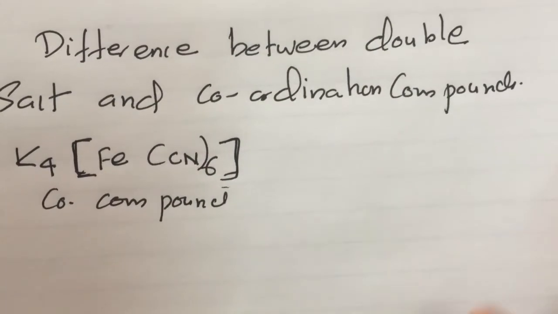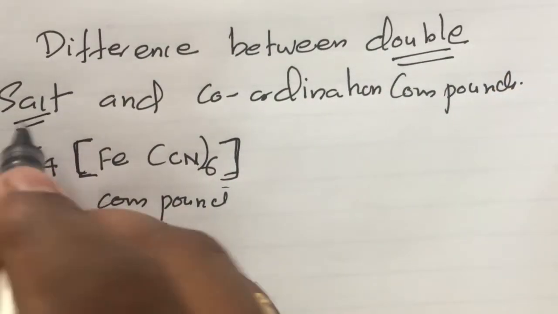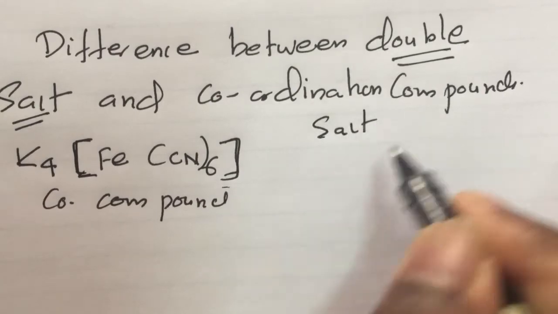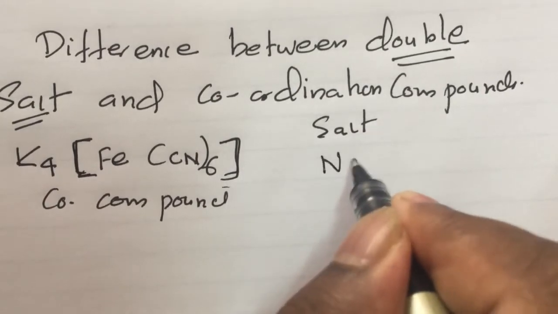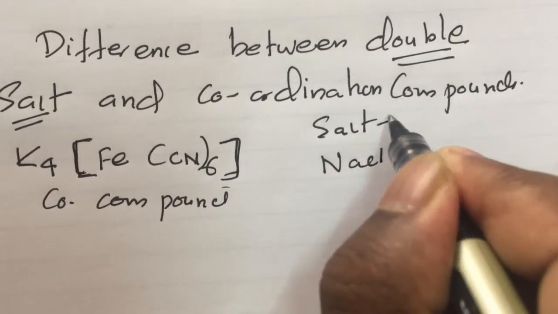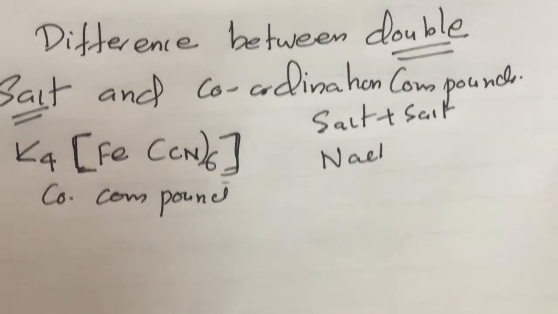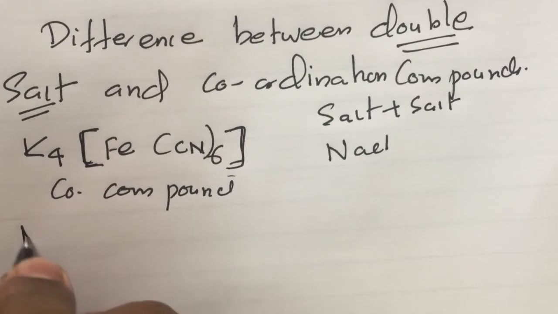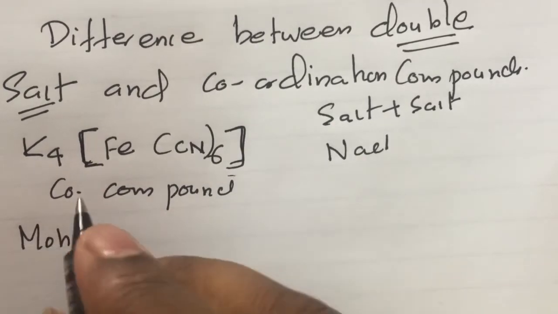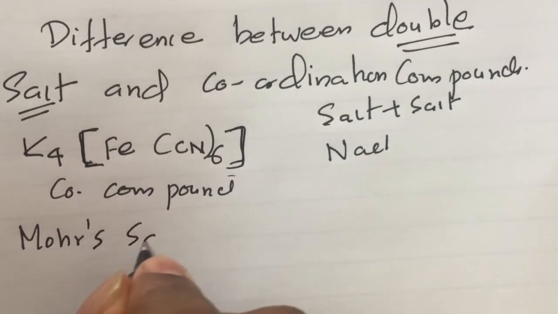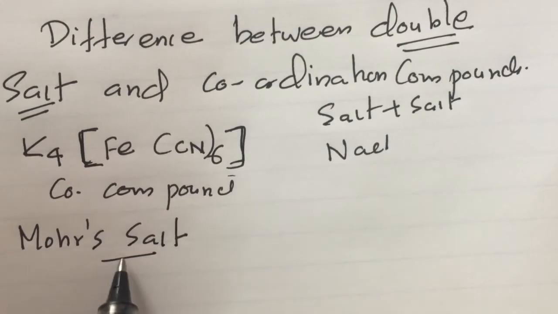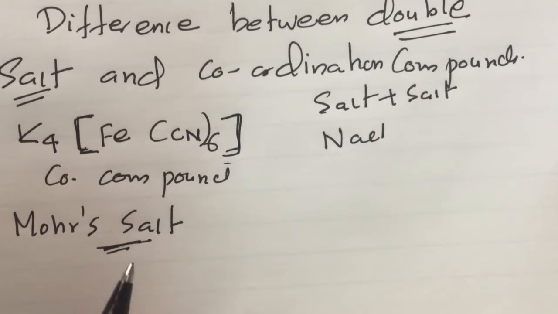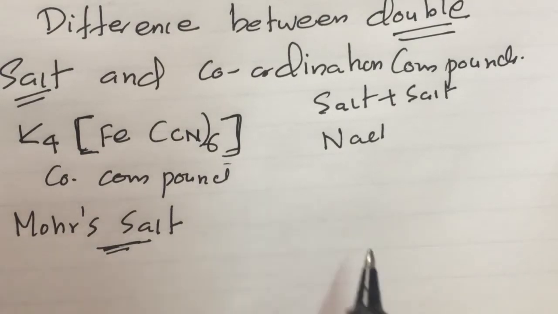And I will give you an example of double salt. What do you mean by salt? Salt, for example, NaCl. Double salt means containing two salts. One example of double salt is Mohr's salt. Later, Mohr's salt is actually related to practical. You will use Mohr's salt, the chemical, in volumetric analysis, in practical. And I will give you the formula of Mohr's salt.